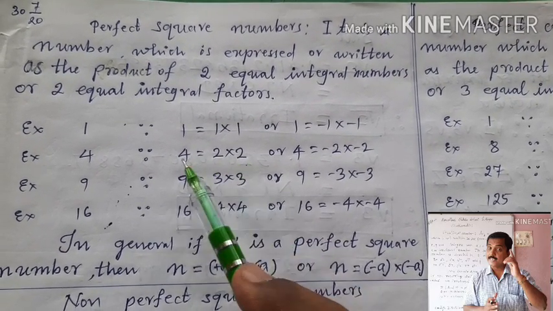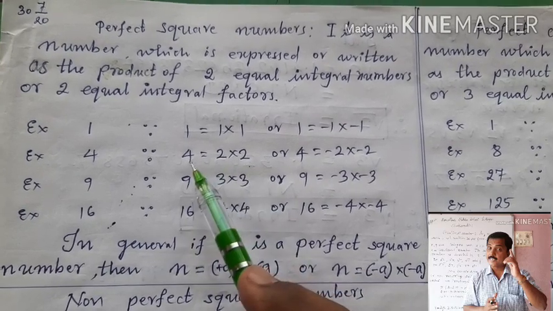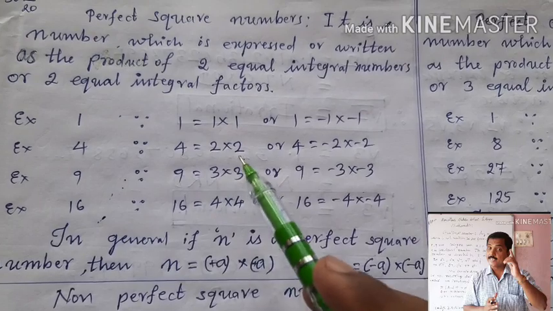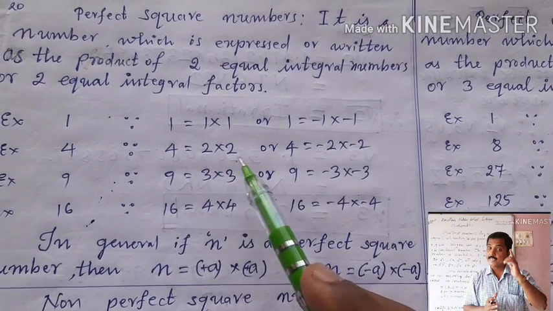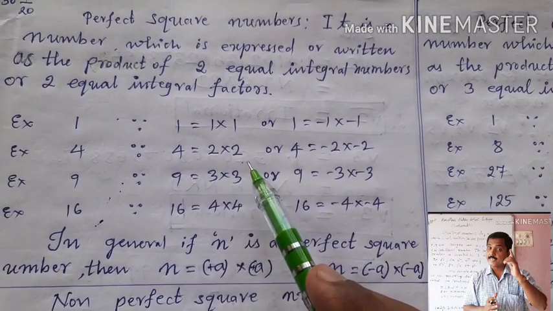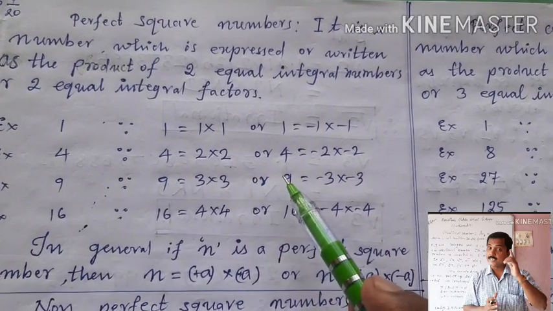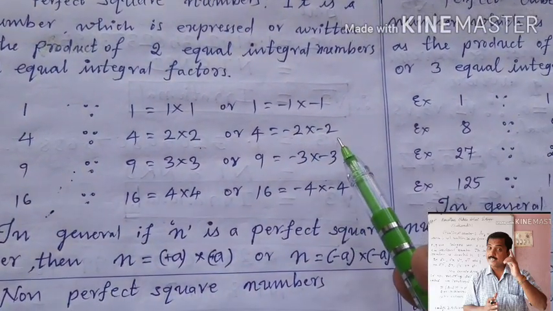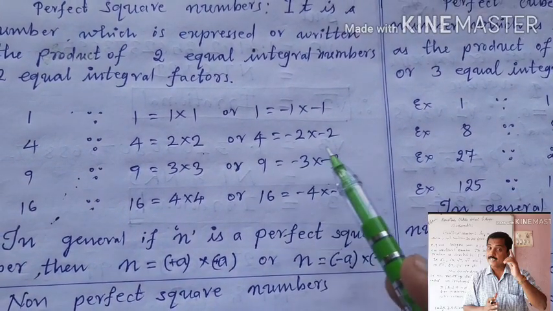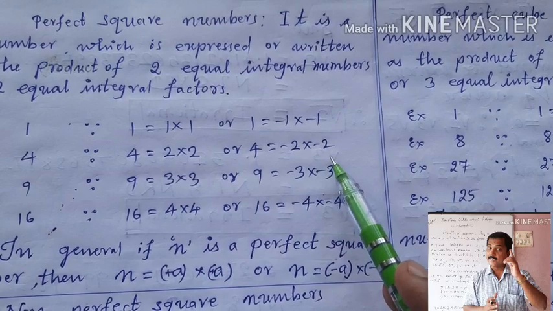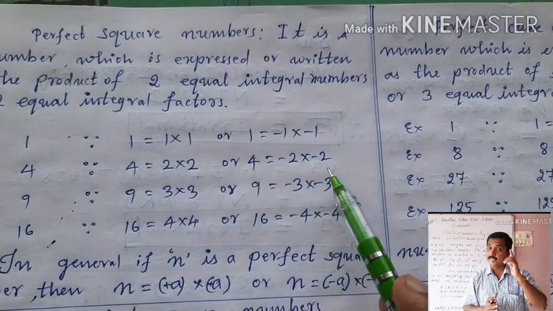Plus into plus is plus, and 2 2s are 4. Therefore 4 is equal to plus 2 into plus 2. Here plus 2 and plus 2 are two equal integral numbers. Similarly, 4 is also equal to minus 2 into minus 2. What are minus 2 and minus 2? These are two equal integral numbers or integral factors.